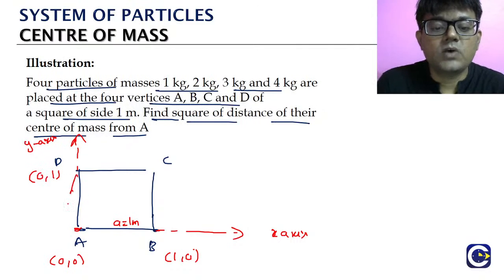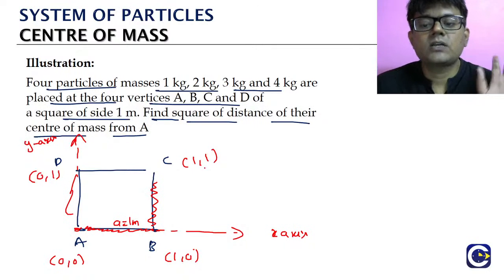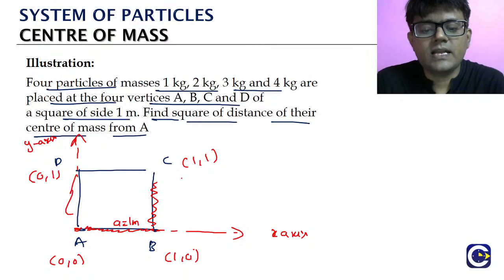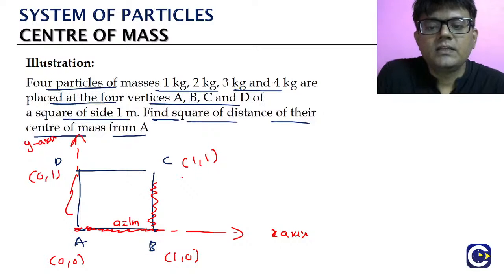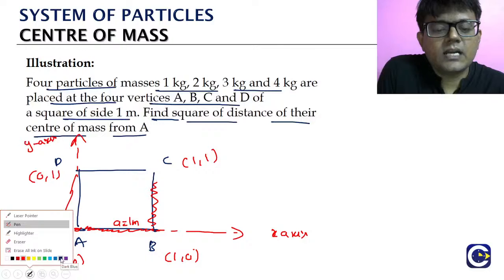And the side length is 1 meter, right? Now what will be the coordinates of point C? We have to cover 1 meter along the x-axis and 1 meter along the y-axis, right? So it will be 1, 1. That's it. These are the coordinates. Using these we can calculate the location of the center of mass.